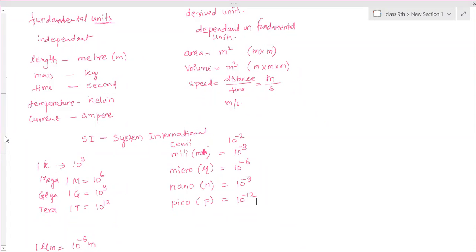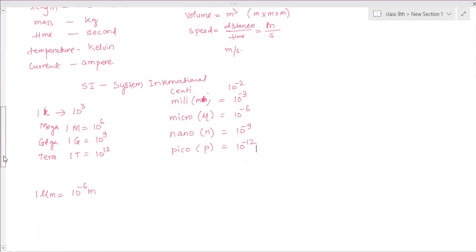Below System International, you have written 1K. That K is capital or small? Small k. Kilo. Kilometer, kiloliter, kilogram. So larger units we are measuring in that.